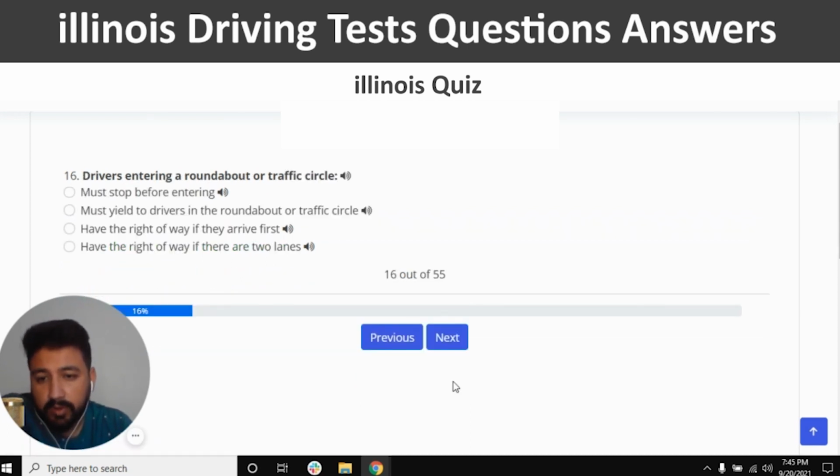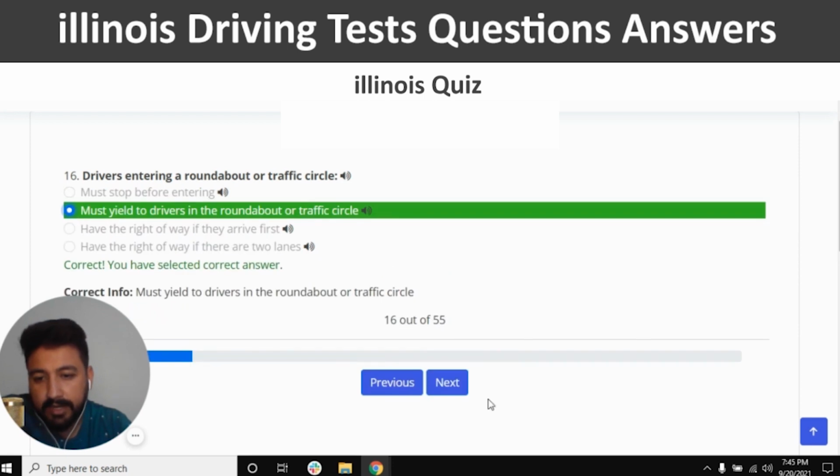Drivers entering a roundabout or traffic circle. So I'm going to click on the second option, which is must yield to drivers in the roundabout or traffic circle. So the second one, yes, and next.